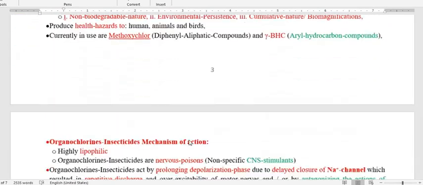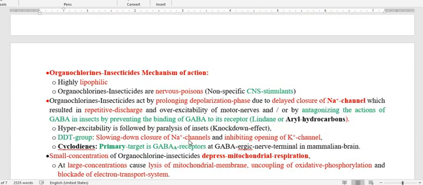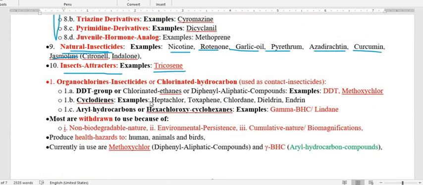Now we have to go through them one by one in detail. Let us start with the first one, the organochlorine insecticide. Regarding the organochlorine mechanism of action and examples, we already discussed. We are going to discuss mainly methoxychlor and gamma BHC, that is benzene hexachloride, which is also called lindane. In the organochlorines we are going to discuss these two.